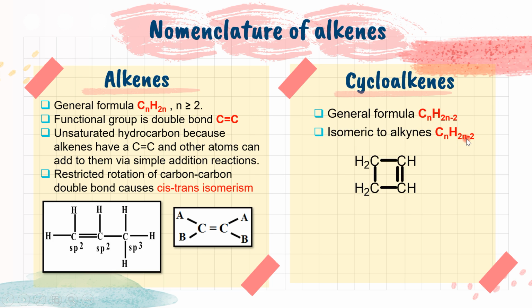And then cycloalkene also can show isomerism to alkyne, because it has the same general formula. For example, this is cyclobutene. It can show functional group isomerism, since it has the same molecular formula C4H6. This is cyclobutene and this is butyne.